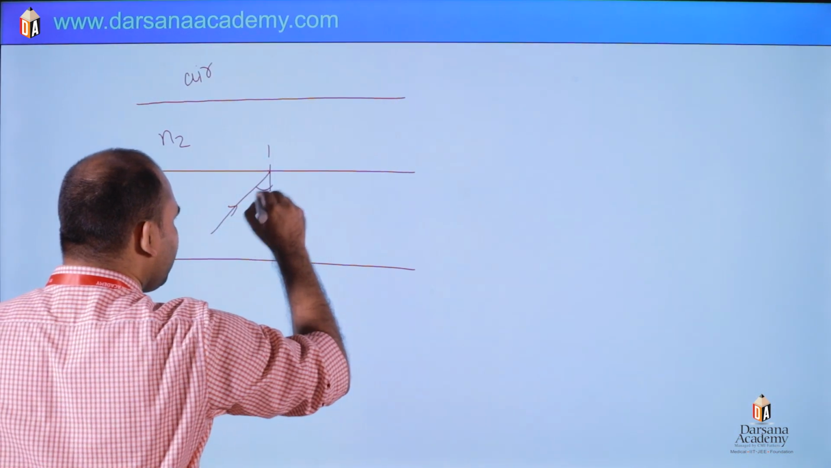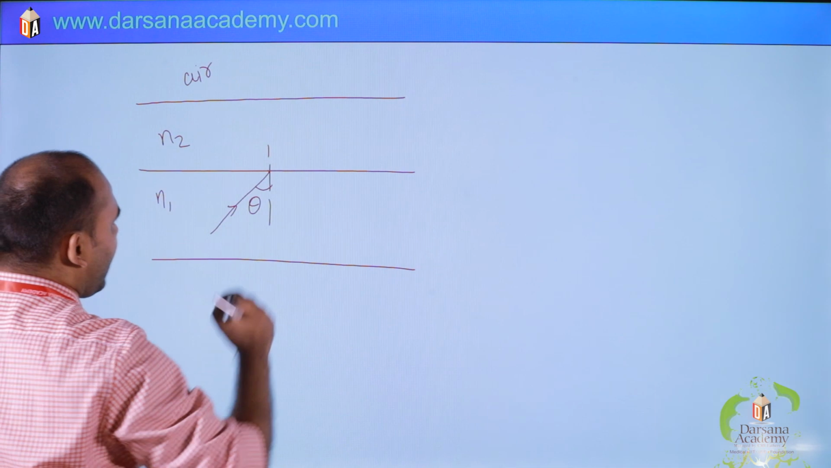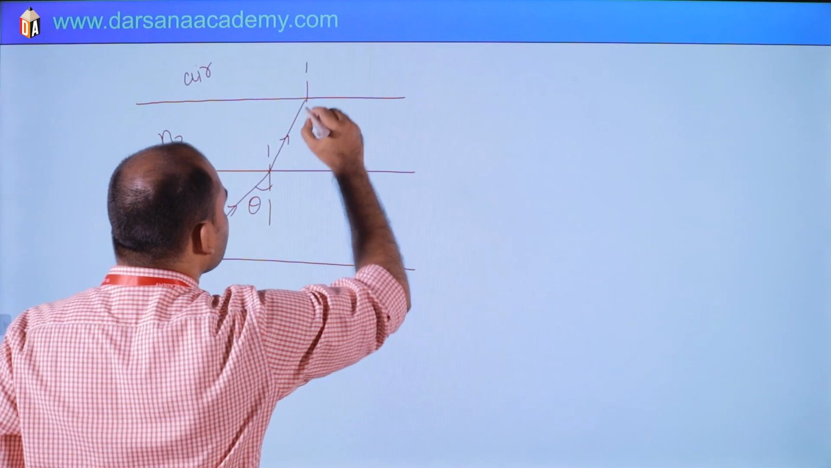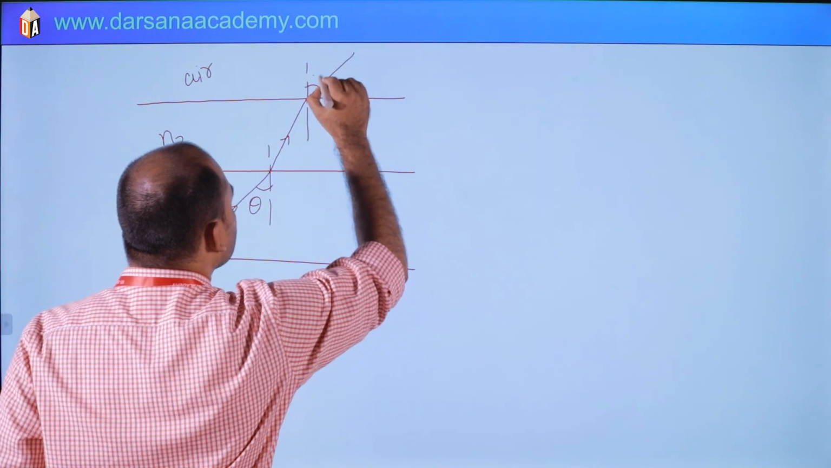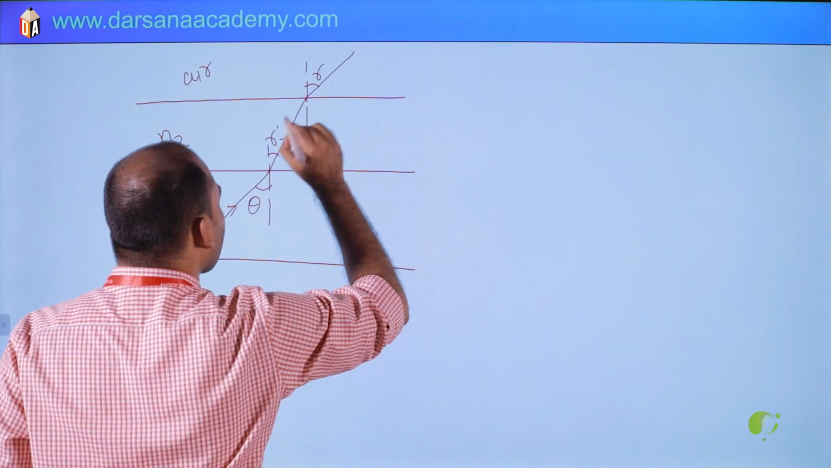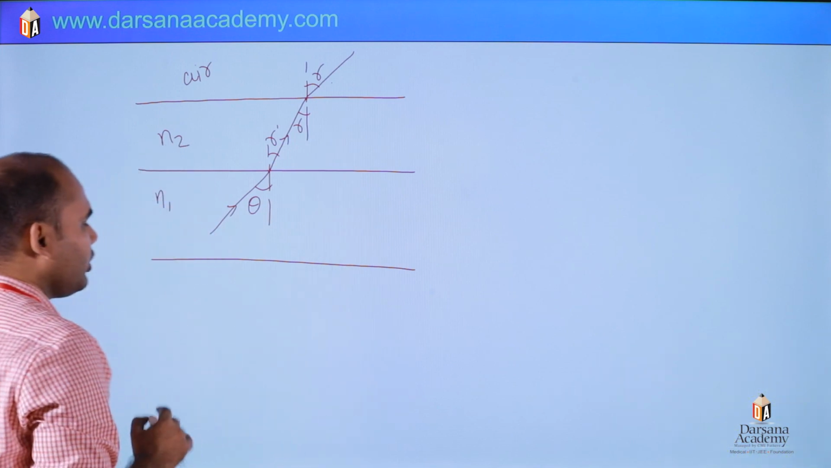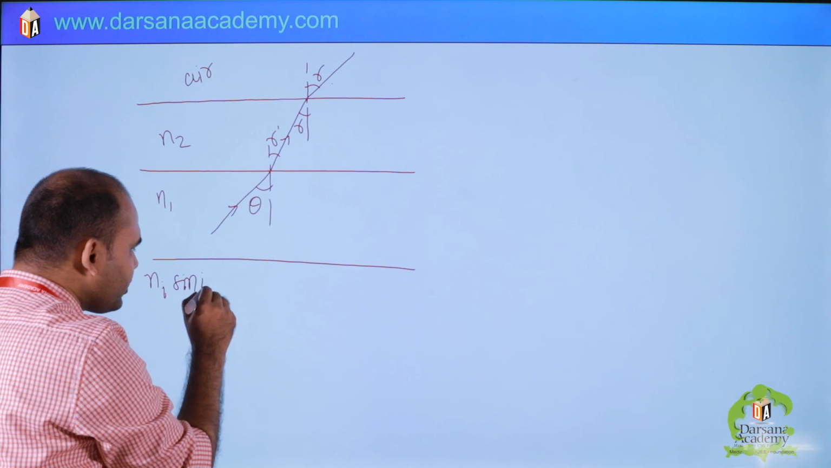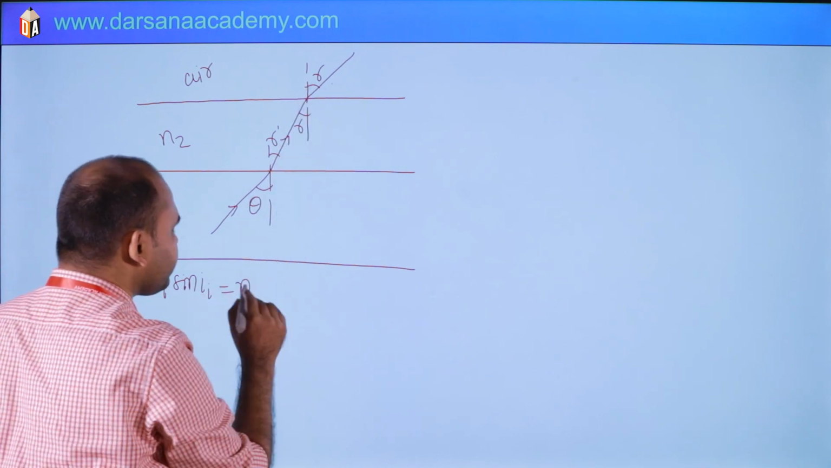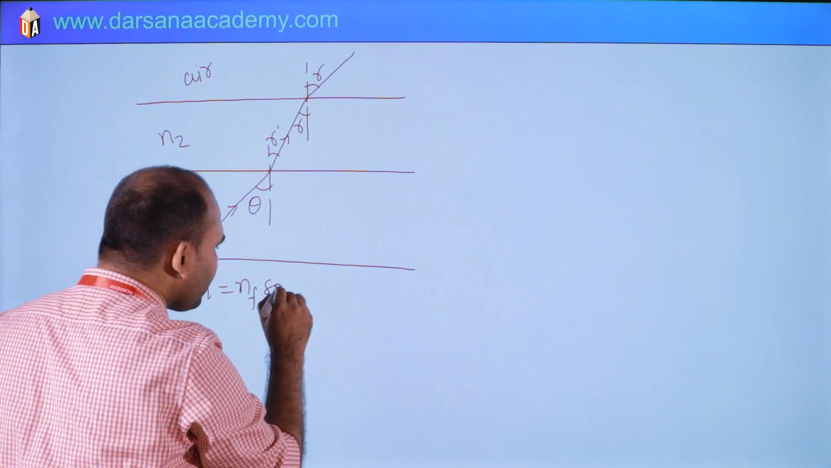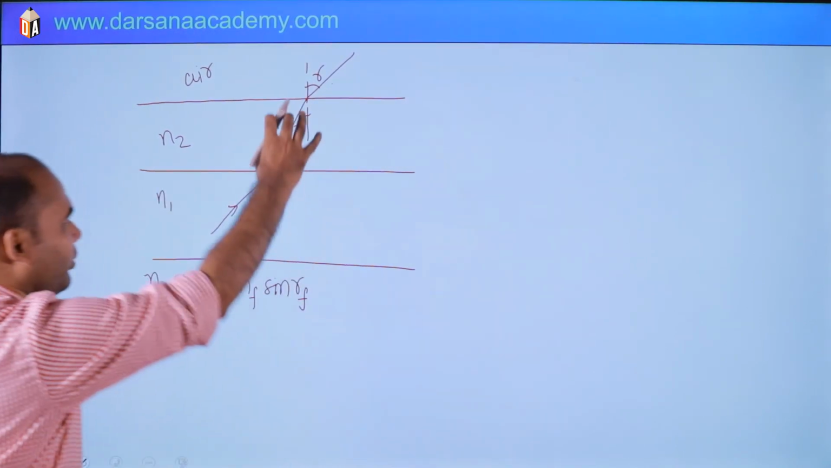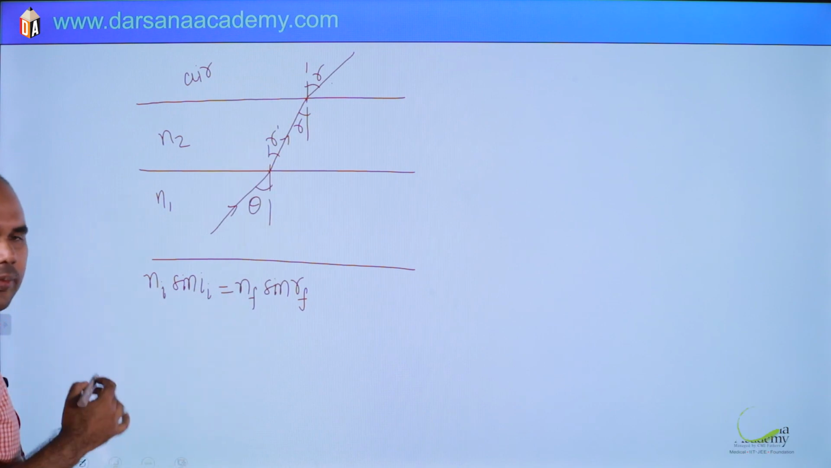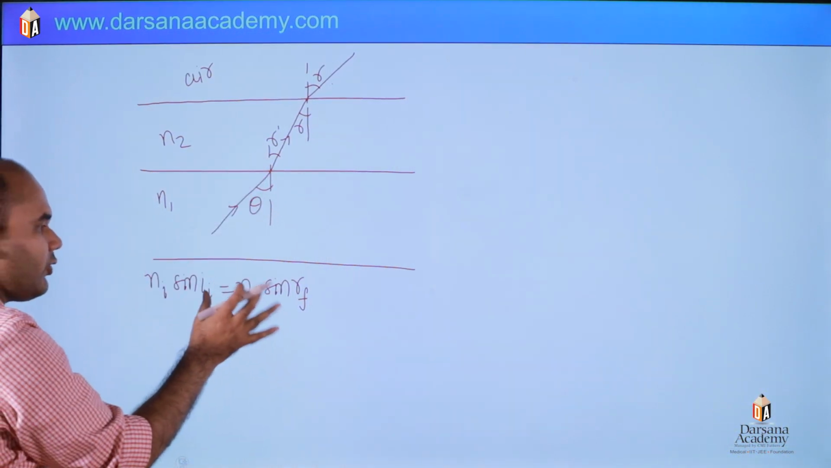This angle is theta. Let us suppose this angle is R dash and this is R. Clear? So we can apply what? Ni sin I initial equals to Nf sin R final, or any between also we can apply here or here and here or in between. No problem, because it will be cancelled out. You will get finally this one.